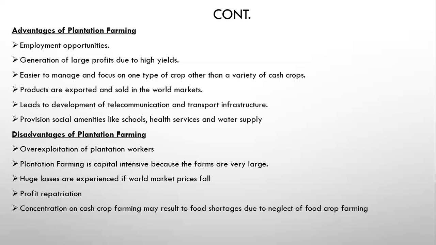The other disadvantage is that there is so much concentration on cash crop farming, which may result in food shortages due to neglect of food crop farming. What this simply means is that plantation farmers usually focus on growing of cash crops. They don't care about producing food for the nation to provide national food security. With the plantation farmers, they will produce cotton.